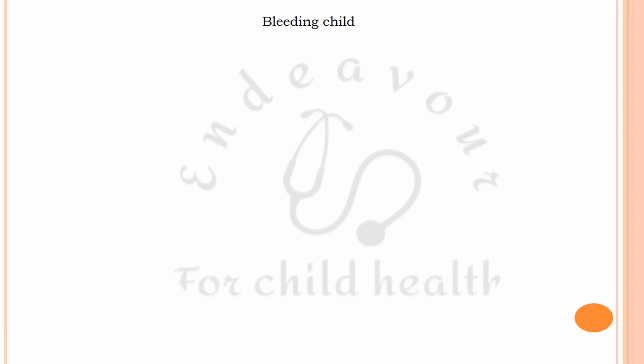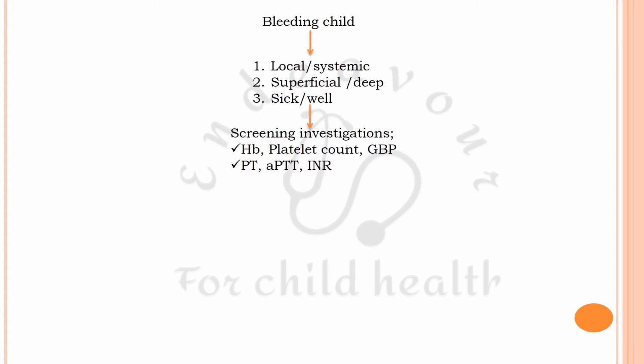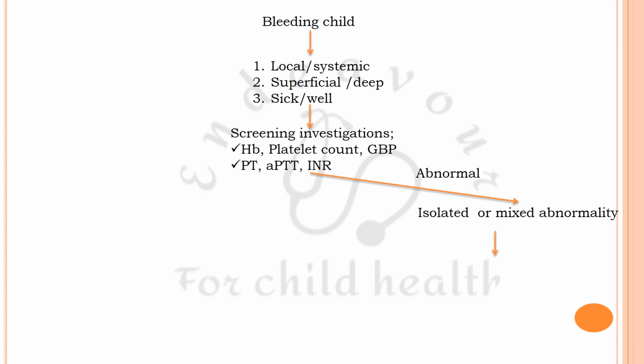So, now to summarize, if a child presents to you with bleeding, the first thing is you look after 3 clinical things: whether it is local or systemic, superficial or deep, and whether the child is sick or is well. And simultaneously, you must order screening investigations, that is hemoglobin, platelet count, general blood picture, and PT-APTT INR. If the results of these are abnormal, there are 2 possibilities. Either it is an isolated platelet disorder or clotting disorder, or it is a mixed abnormality. We have already seen the causes, so you must work up the specific causes and manage accordingly.